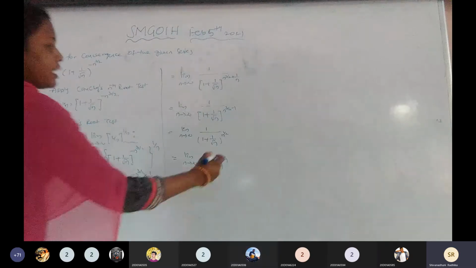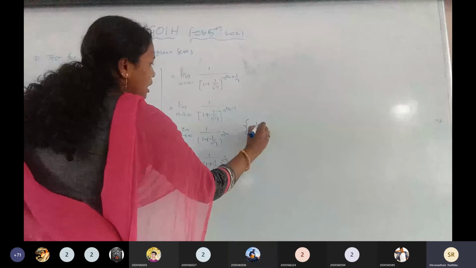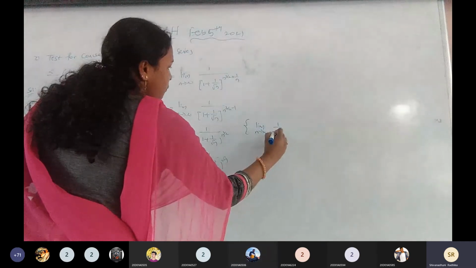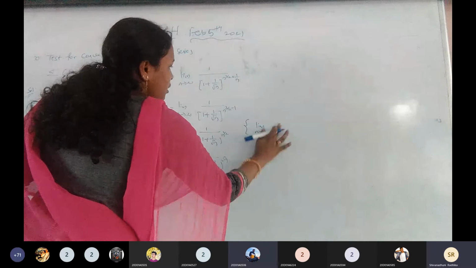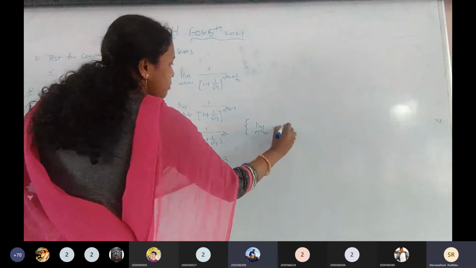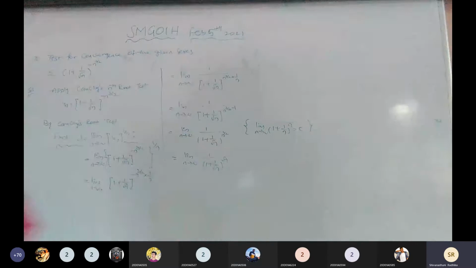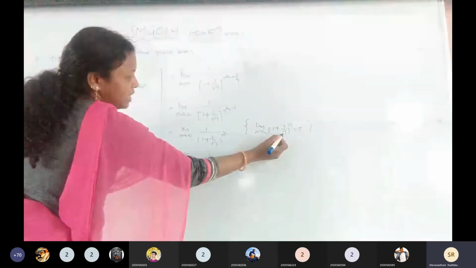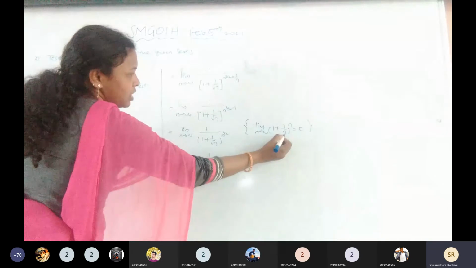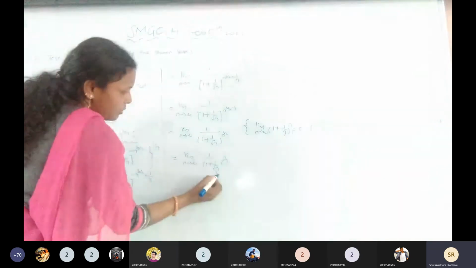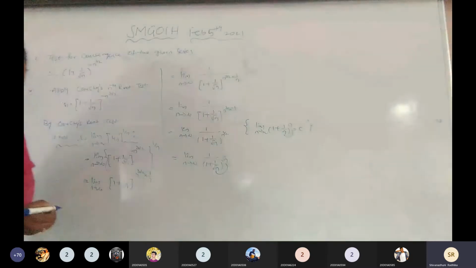See, already we know that limit n tends to infinity, (1 plus 1 by n) to the power of n equals e. It is clear? Same as it is. The denominator is n, the power is n. These two are equal, so this goes to the value e. And this denominator and this power should be equal in the given term.